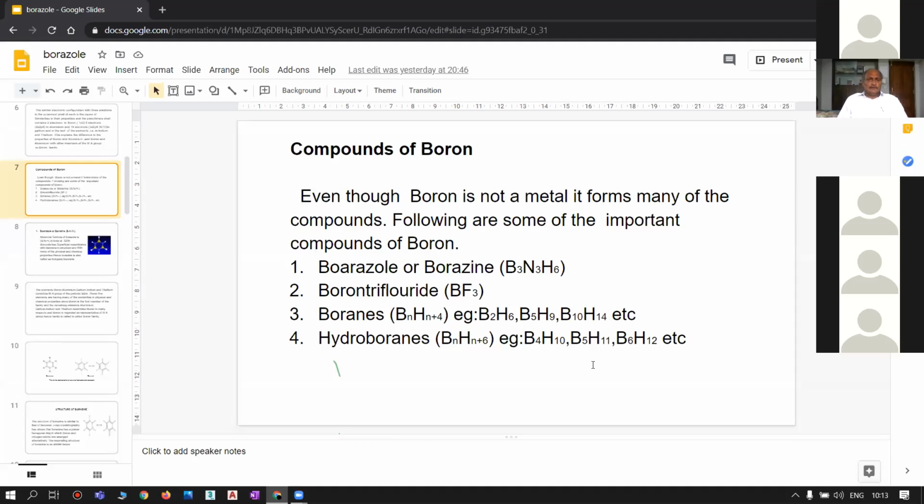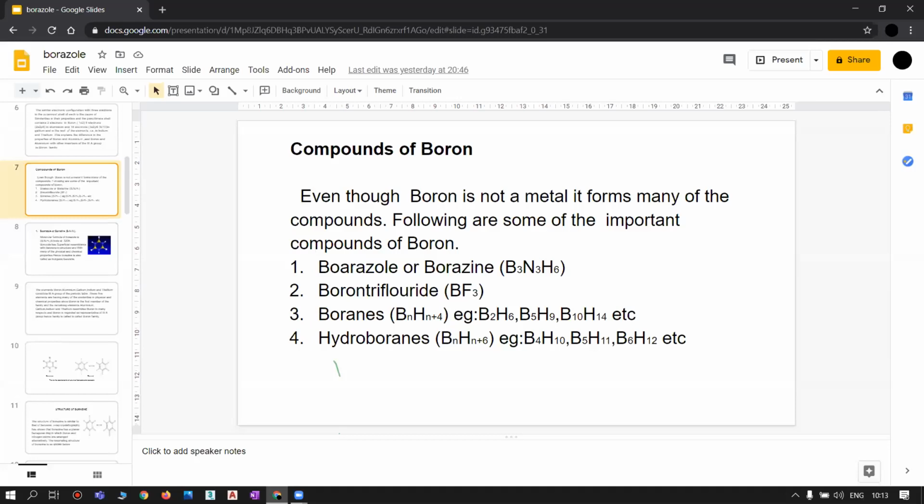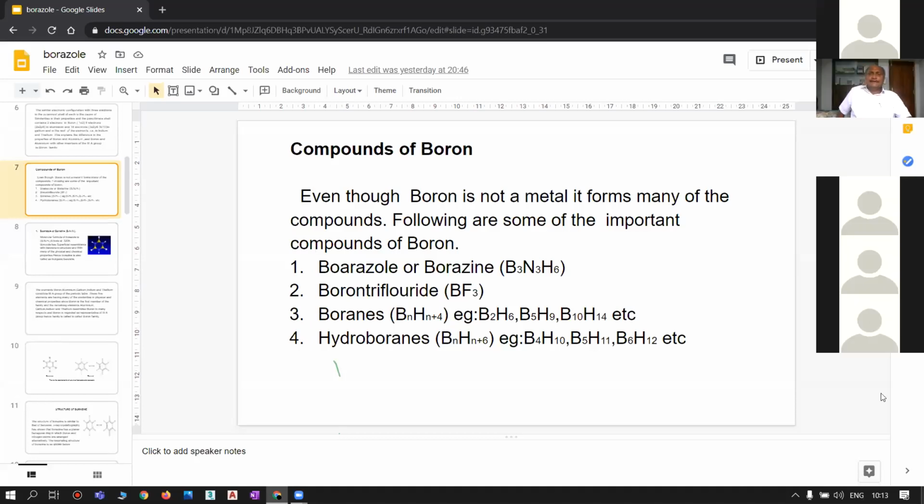The general formula for boranes is BnHn+4, whereas hydroboranes are represented by the general formula BnHn+6. BnHn+4 is the general formula for boranes, whereas BnHn+6 is the general formula for hydroboranes.